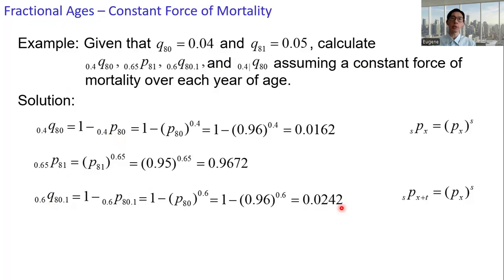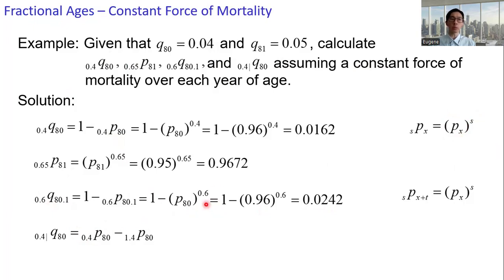The last quantity, 0.4 bar q80. An individual at age 80 can survive beyond age 80.4, but cannot reach 81.4. For the first term, 0.4p80, we can adopt the expression, which is p80 raised to the power 0.4.